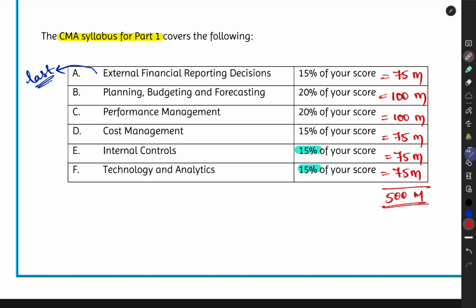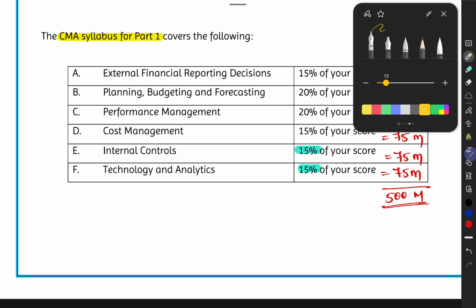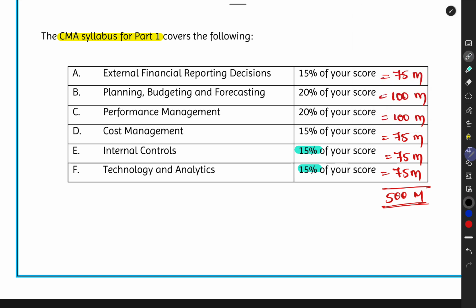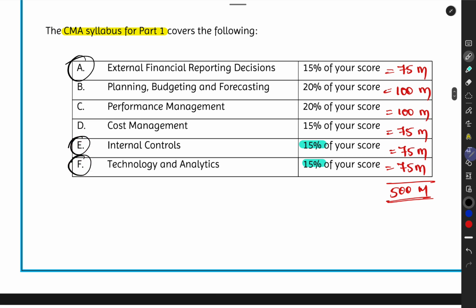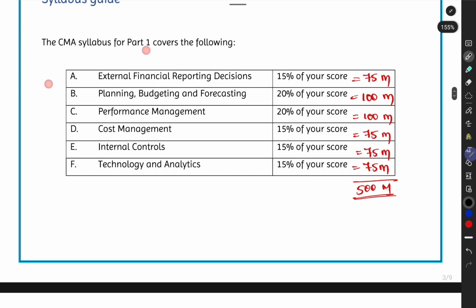So the easier thing for me to tell you is, keep section A for your last reference. All right, section A, keep it for the last. Start with section F, go on to section E, then B, C, D as per your comfort, last section A. B, C, D as per your comfort, sir. Whatever sequence makes more sense to you, you can follow that. There is no problem in that. But always start with section F, because that's the easier one to complete, and last do the section A. That is what I would suggest and recommend.